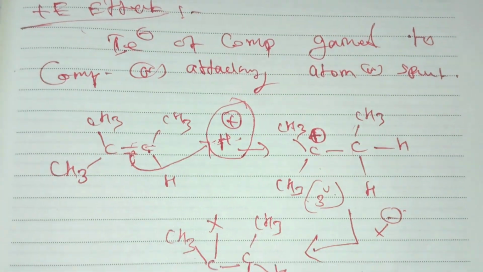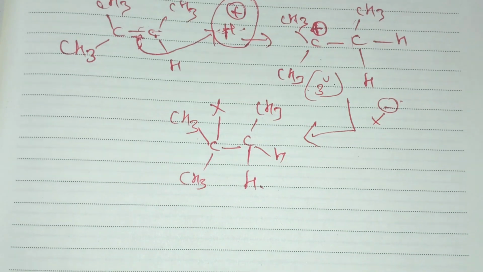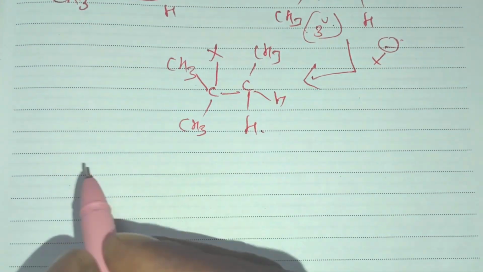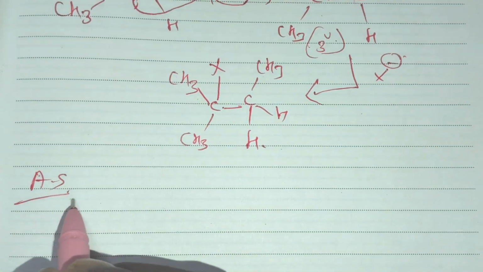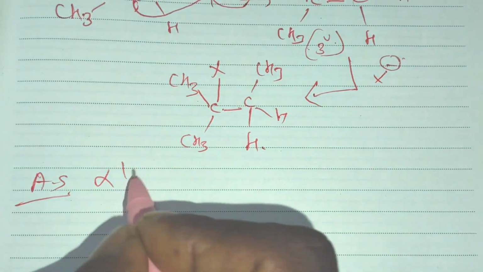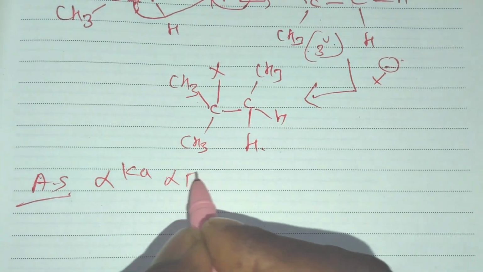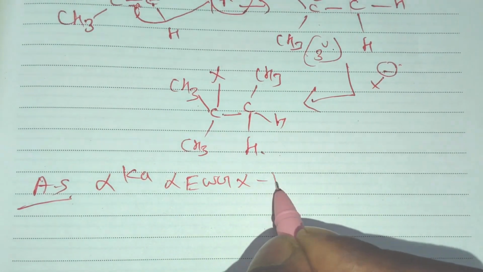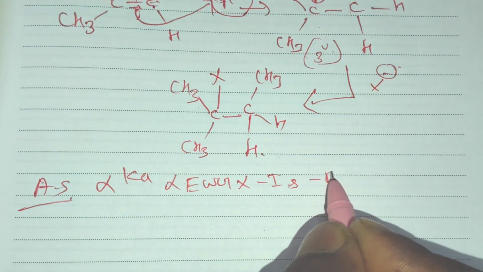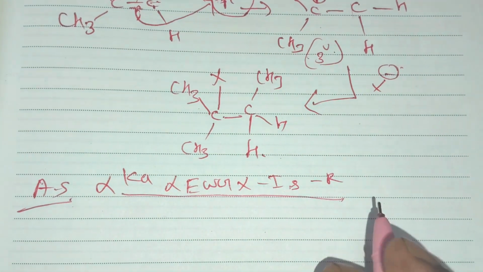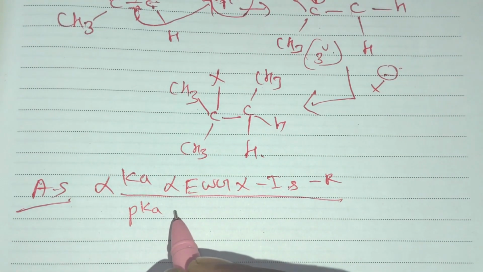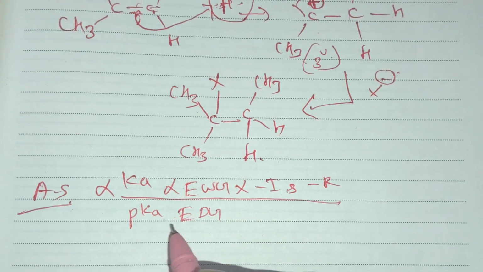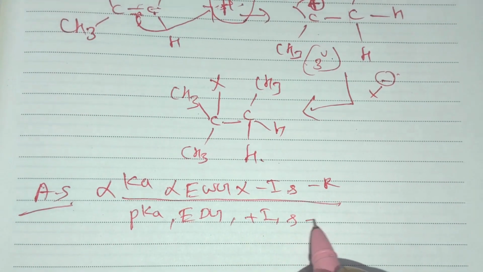In the overall application point of view, acidic strength is directly proportional to Ka, to electron withdrawing groups, and to the minus I effect as well as the minus R effect, and inversely proportional to pKa, electron donating groups, and the plus I effect and plus R effect.